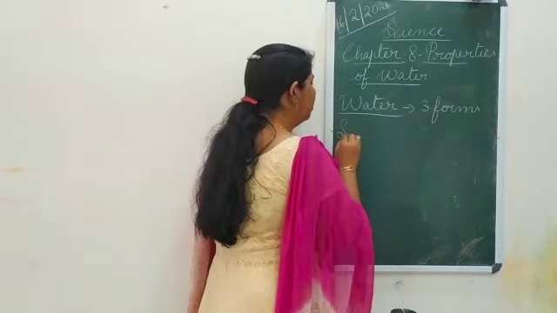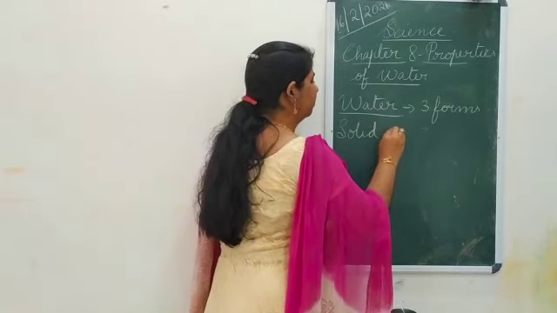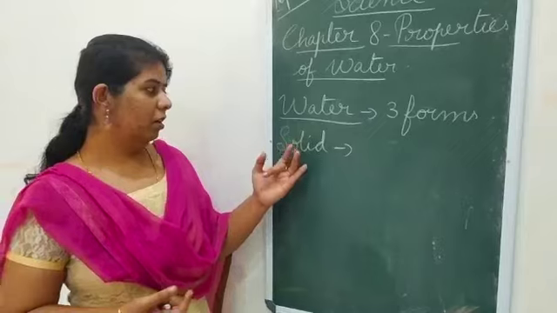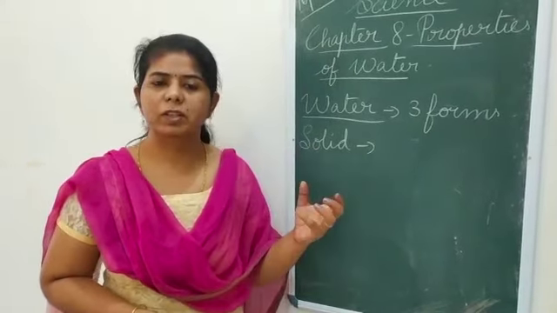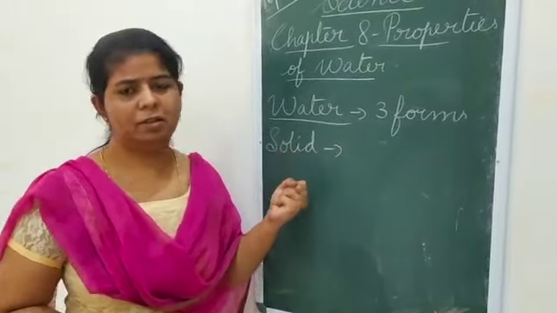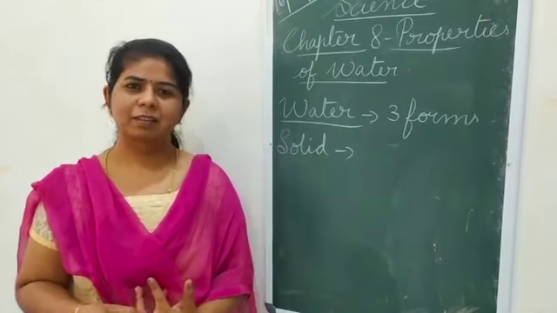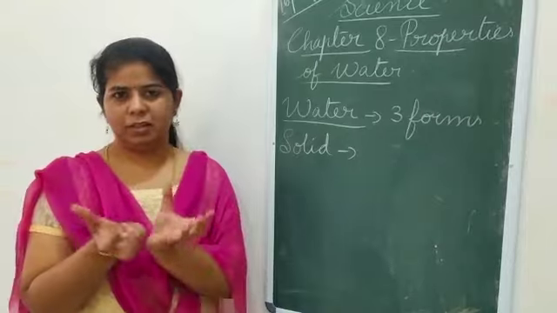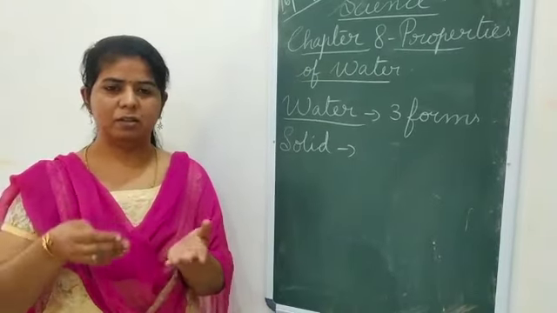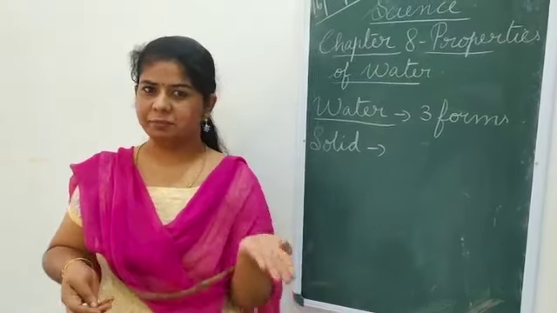In the solid form, how can you see water? Can you think? Yes, we take some water in a tumbler or in a tray and keep it inside your freezer.